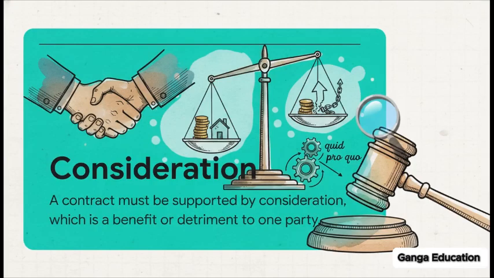Now, ye concept exam mein direct aata hai. The doctrine of consideration is the absolute bedrock of a valid contract. For any agreement to be enforceable by law, there has to be a quid pro quo. Something in return. It has to involve either a legal benefit to the promisor or a legal detriment to the promisee. Without it, well, a promise is literally just a bare promise and it's totally unenforceable in court.